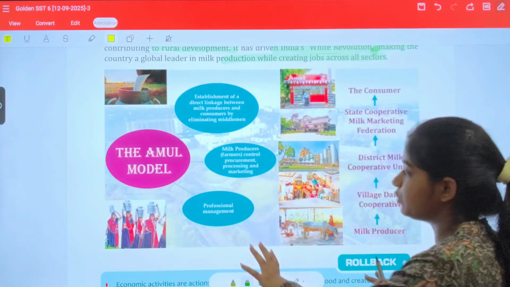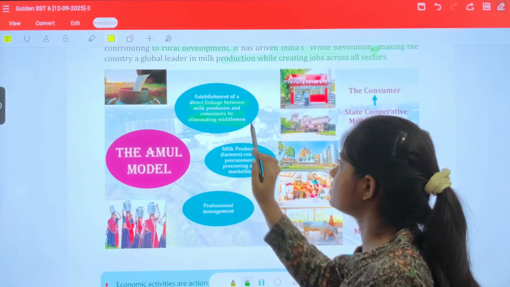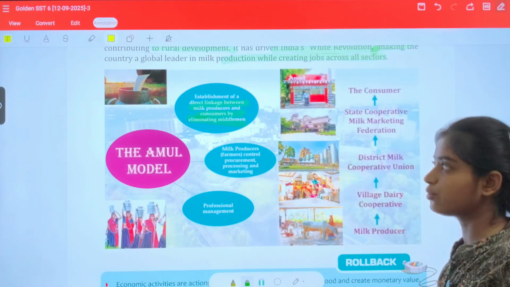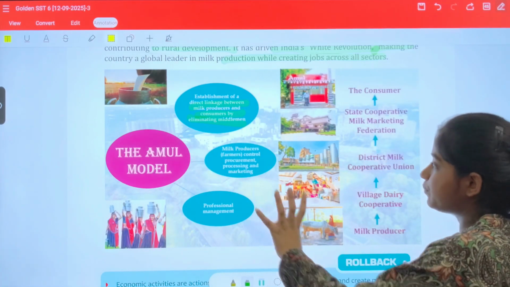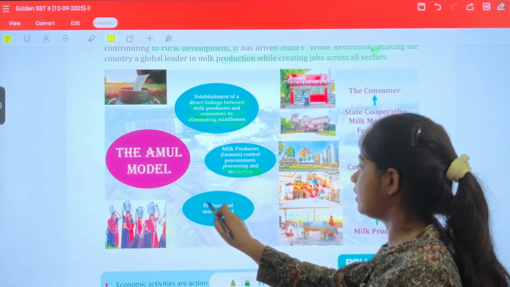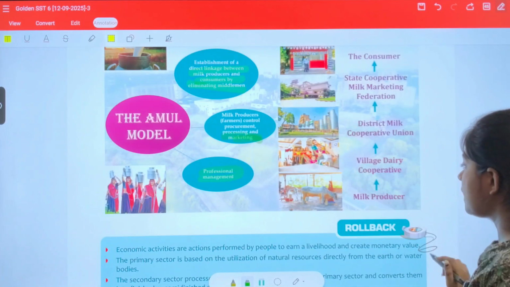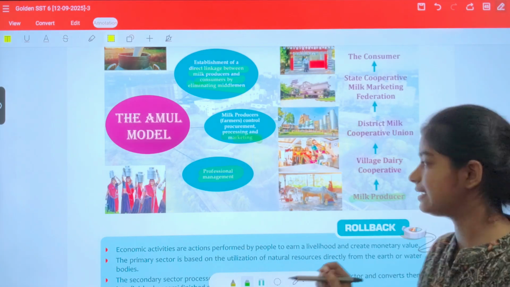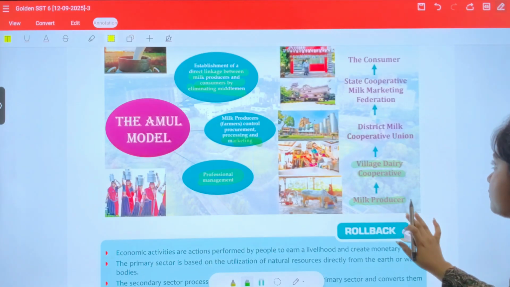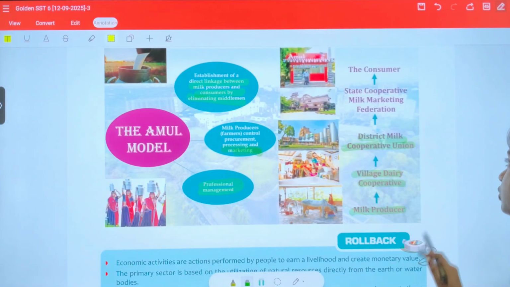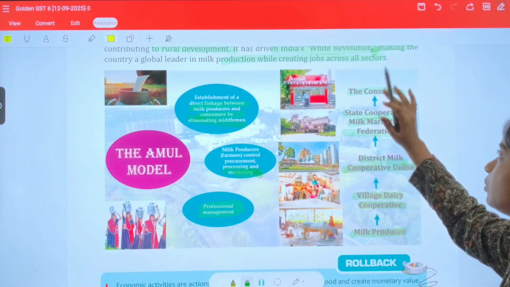Okay, so this Amul model is working in three sectors. First of all, the link between milk producers and consumers by eliminating the middleman. Okay, they are consuming the product, then there is processing and marketing, and then professional management. Okay, this is how the work is actually done. First, milk is produced through the primary sector, village dairy cooperatives. Okay, these are the people. Then the district milk cooperatives union, and then the state cooperatives milk marketing federation, and through that we get the consumer.